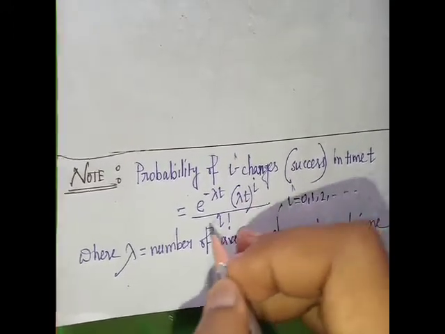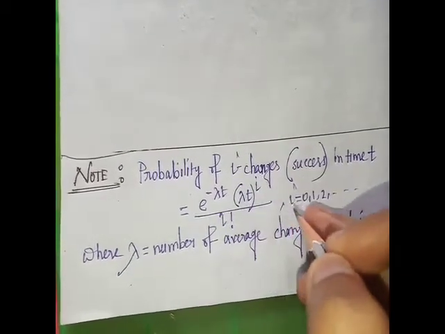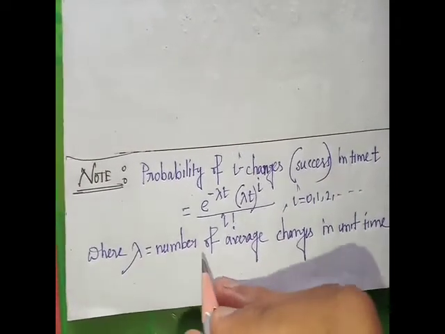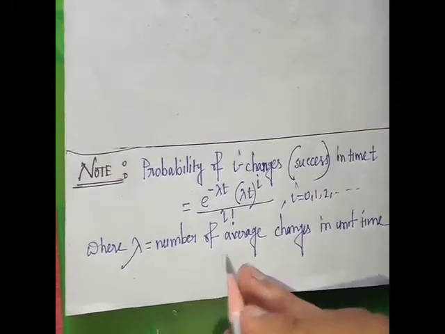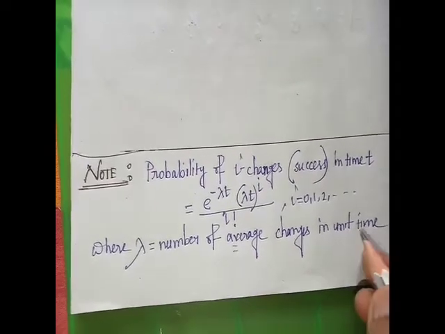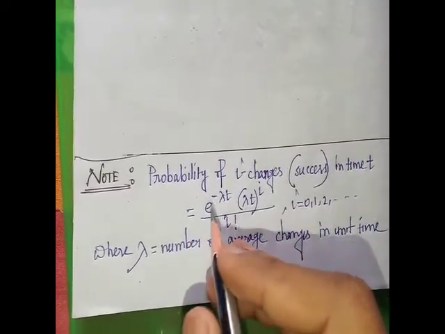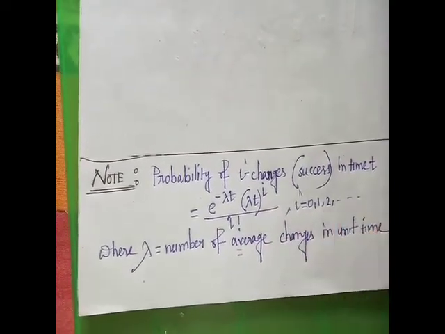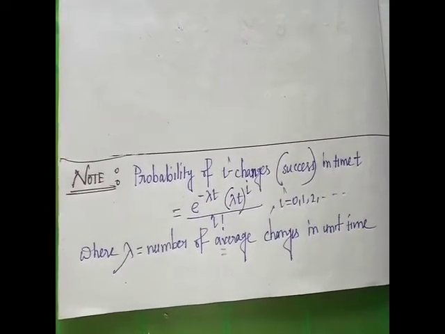times lambda t to the power i by i factorial, where i is running from 0, 1, to infinity, where lambda is the average number of changes in the unit time. So the probability of i successes in the time t is e to the power minus lambda t, lambda t to the power i by i factorial, where i runs from 0, 1, to infinity, and lambda is the average number of changes in the unit time.